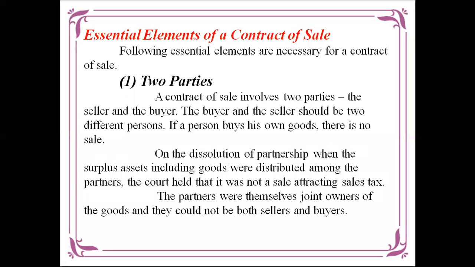On the dissolution of a partnership, when the surplus assets included goods, they were distributed among the partners. The court held it is not a sale for the purpose of sales tax. The partners themselves were joint owners of the goods, so they could not be both the seller and the buyer. That is, seller has to be willing to sell the product and buyer has to accept the product in terms of money, goods or property, whatever it may be, between the buyer and seller. It is a two-party contract.